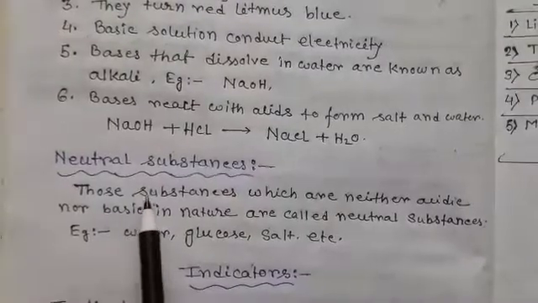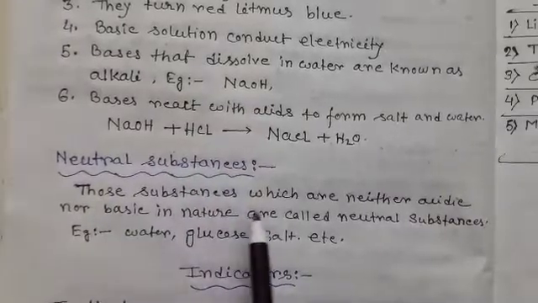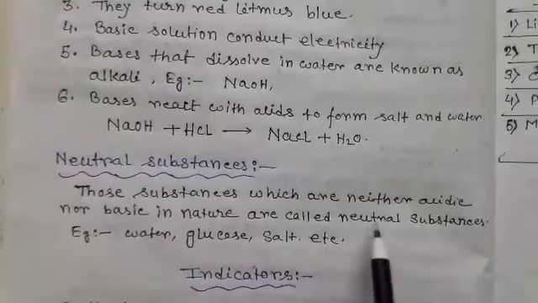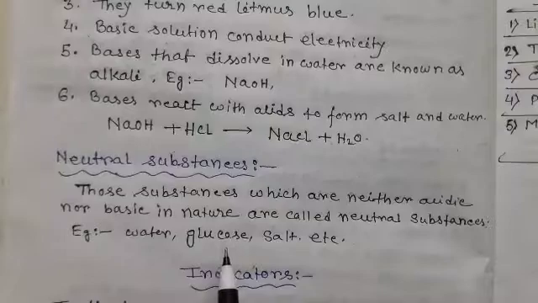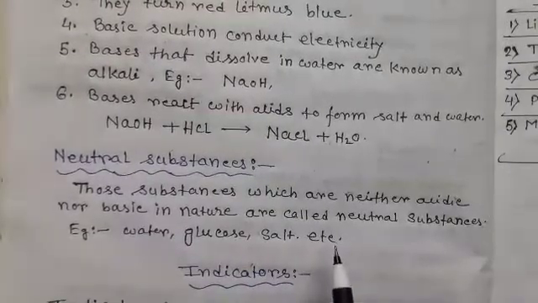Next, we will learn about neutral substances. What is a neutral substance? Those substances which are neither acidic nor basic in nature are called neutral substances. Examples of neutral substances: water, glucose, salts, urea, etc.